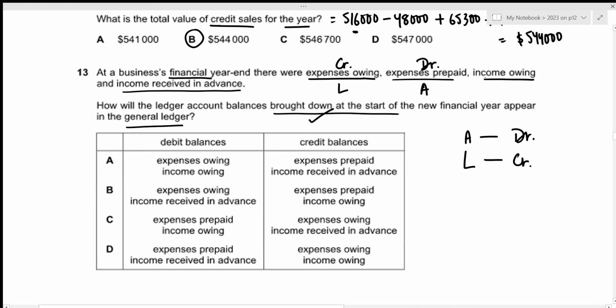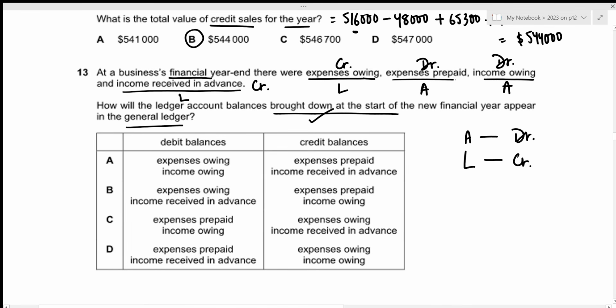Then we have income owing. So income owing just means that we have already provided the services, but we are yet to receive the payment for it, which means that this can be classified as receivables, so an asset. This will be on the debit side. Then we have the income received in advance. So we have already received the payment, but we are yet to provide the services for it. So the provision of services is basically that the company will now be liable to provide these services. So this is now a liability which will be shown on the credit side.